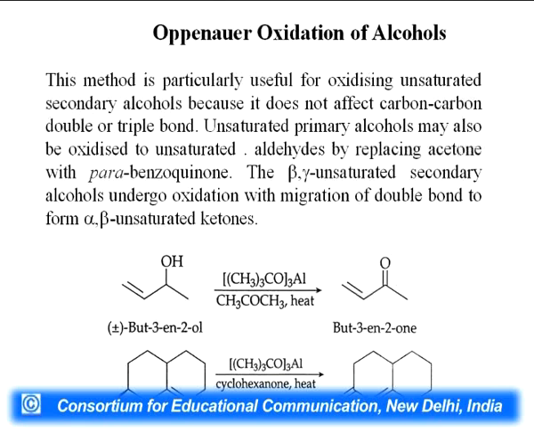It is particularly useful for oxidizing unsaturated secondary alcohols because it does not affect the carbon-carbon double or triple bond, meaning unsaturation. Unsaturated primary alcohols may also be oxidized to unsaturated aldehydes. By replacing acetone with para-benzoquinone, the beta gamma unsaturated secondary alcohols undergo oxidation with the migration of the double bond to form alpha beta unsaturated ketone. You can see in the reaction that but-3-en-2-ol can convert to but-3-en-2-one. And in the other there is a migration of the double bond to alpha beta unsaturation from beta gamma.